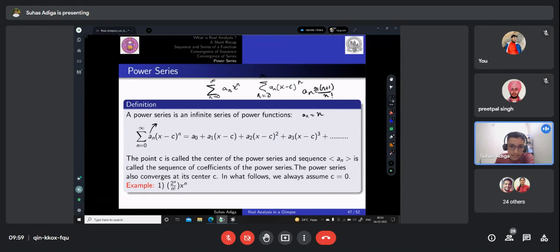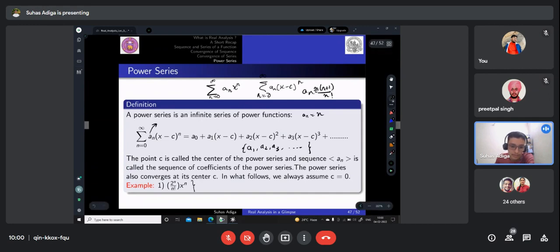So what is this point c? This point c is called the center of the power series. The center is something like we used to define the center of Taylor series, right? And the sequence an is called the sequence of coefficients of the power series. The sequence is a1, a2, a3, and so on. This power series also converges at its center c. That is, we assume that c is equal to 0, that it is always centered at 0.